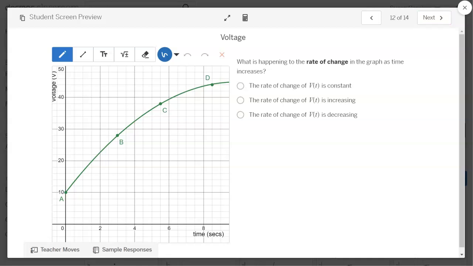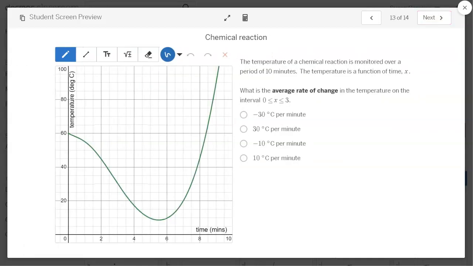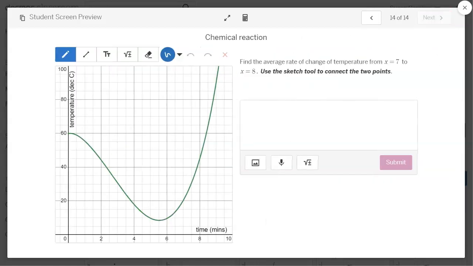Now here's where we get into that same concept. This graph is increasing everywhere, but is the rate of change on the graph increasing everywhere? So that's a very good one, it's one of those things they really have to think about when they do it. All right, this time we're doing an average rate of change from 0 to 3. There's nothing on the graph, so they will need to look for these values of x, and they will need to connect the points with a line segment and then find the slope of that line segment. And then they will do it again from 7 to 8. So they will take a point at the 7, a point at the 8 on the graph. They will connect the 2 points and find the slope.